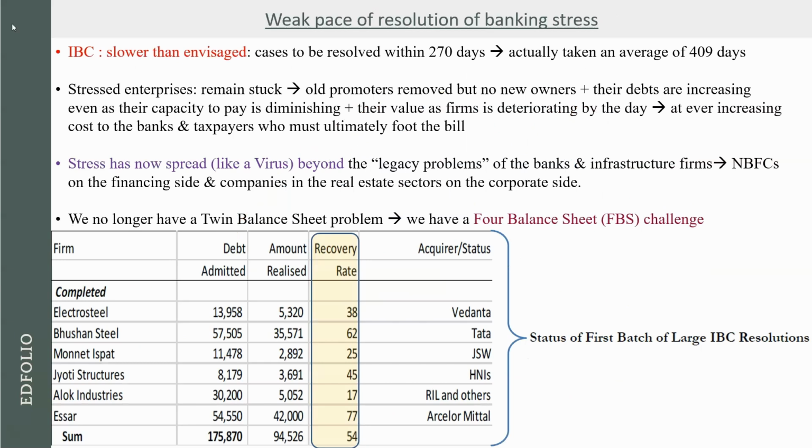The core problem is that the resolution of this bank stress, that means the NPA problem that banks had, was not being resolved. And one of the reasons is that the IBC, now what is this IBC? It's Insolvency and Bankruptcy Code. This was introduced in 2016.